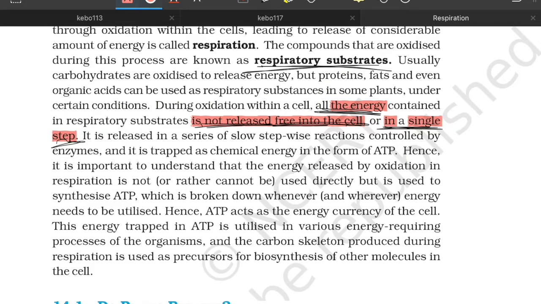That's why it's not in a single step. It releases in slow, stepwise reactions controlled by enzymes, and it's trapped as chemical energy in the form of ATP. Hence, it is important to understand that energy released by oxidation in respiration is not used directly, but is used to synthesize ATP, which is broken down whenever energy is required. Hence, ATP is the energy currency.